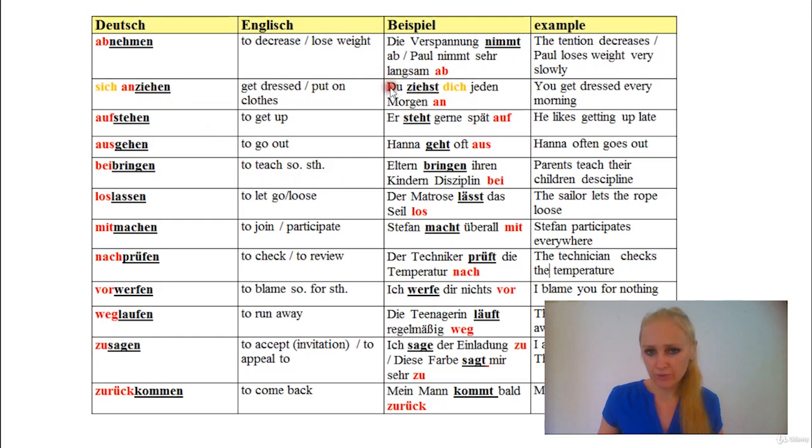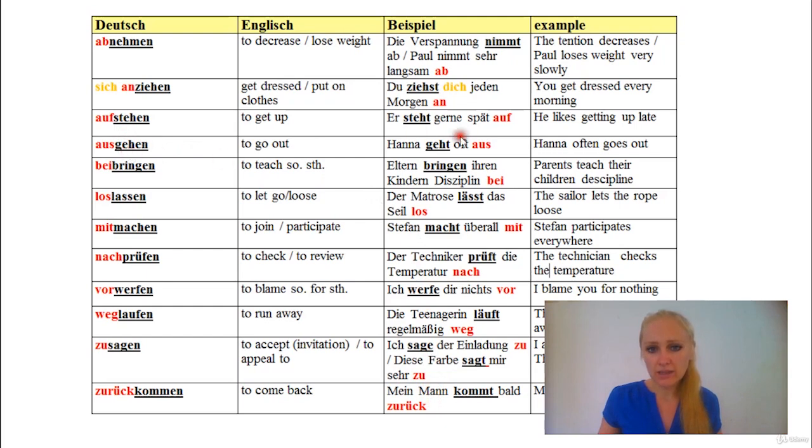Here you see the first position, the subject, then comes the verb, which is ziehen, the actual verb, then comes the reflexive form, which is dich, because you are getting dressed every day, like you are putting clothes on yourself, let's say. Du ziehst dich, the reflexive pronoun takes the third position, and at the very end comes the prefix. It always takes the last position. As you see here, all in red letters, it's always the last word or prefix in every sentence.